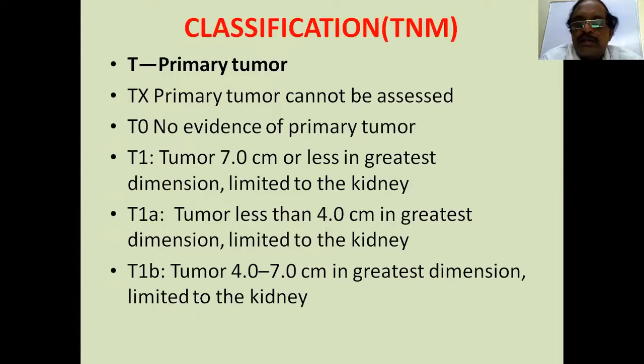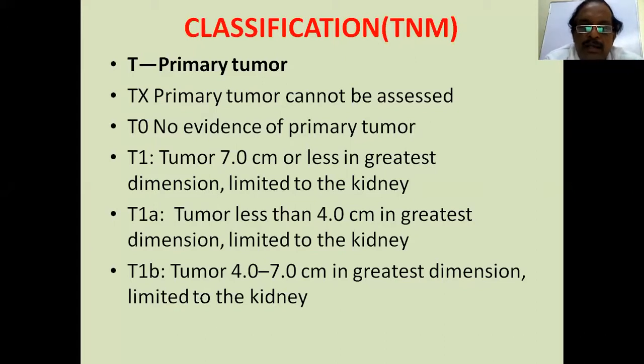So, to know the extent of the disease, you have to classify the disease. TNM classification is followed for all malignancies nowadays. T is regarding the primary tumor as such. These renal cell carcinomas are big tumors. In this classification, TX means the primary tumor cannot be assessed; only secondaries are seen. T0 means no evidence of primary tumor in the specimen sent. Those are for histological purposes.